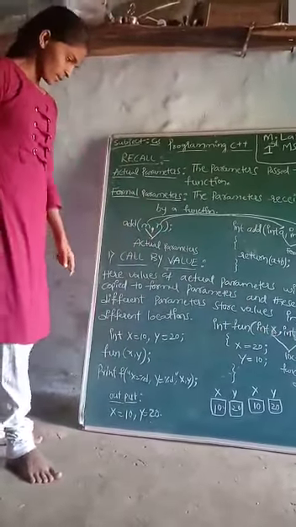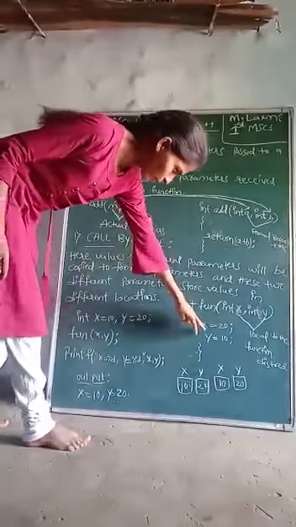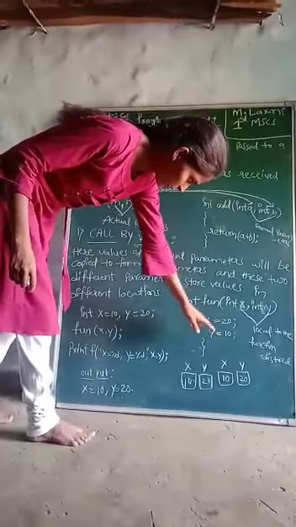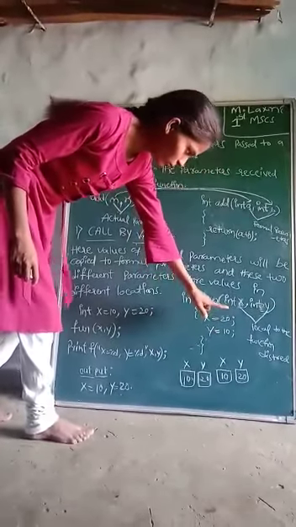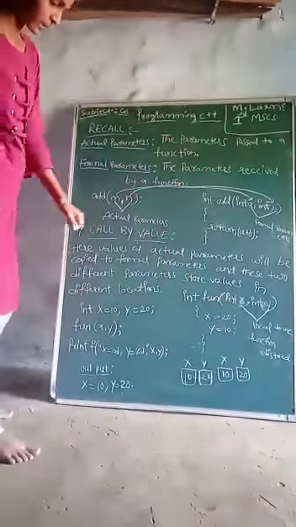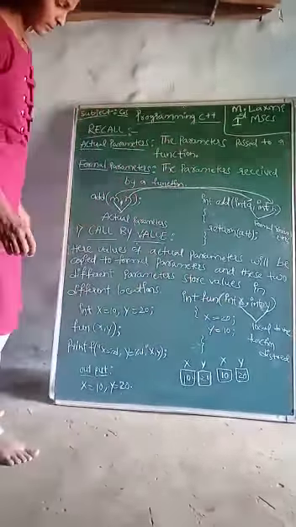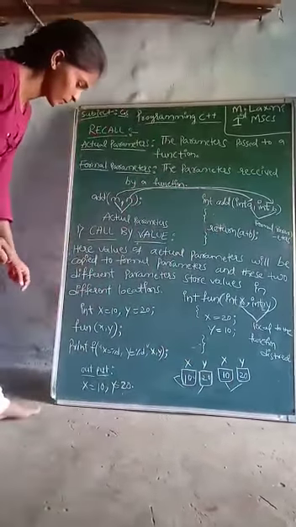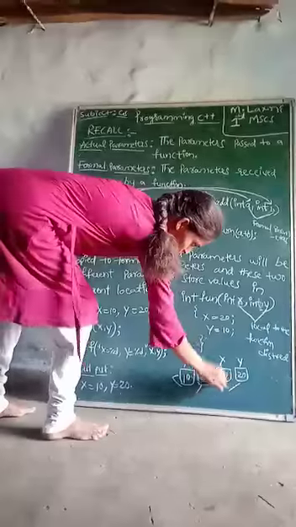The x and y values are not changing in the original values. Here are the original values; these are the changed values. }